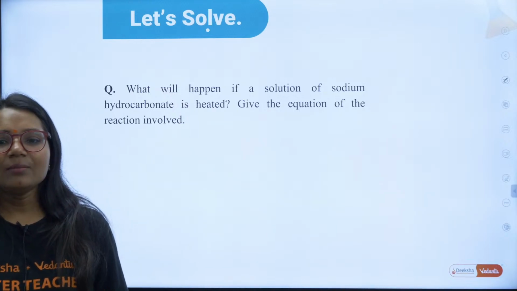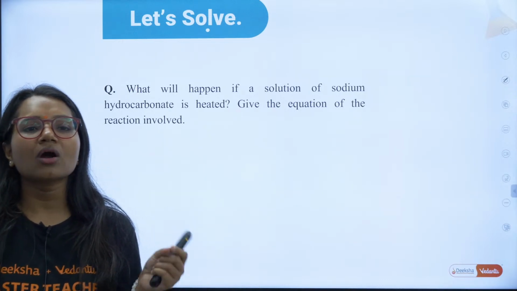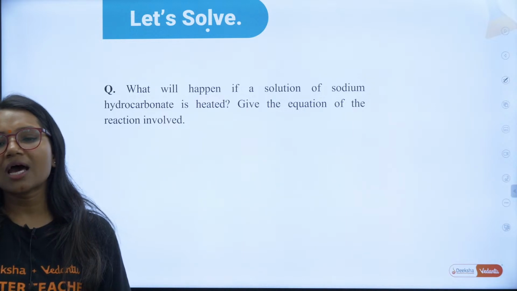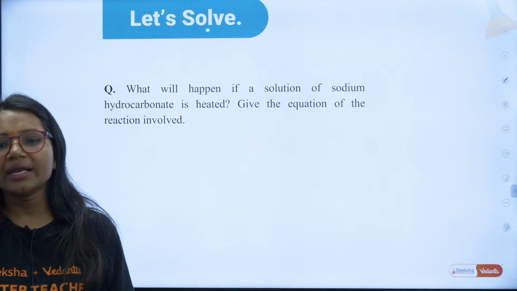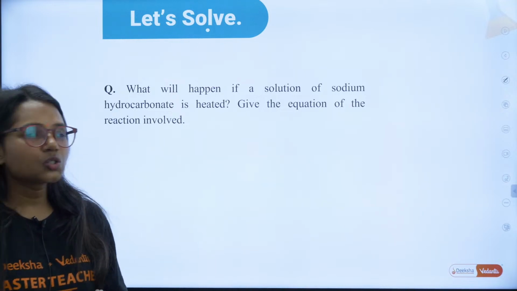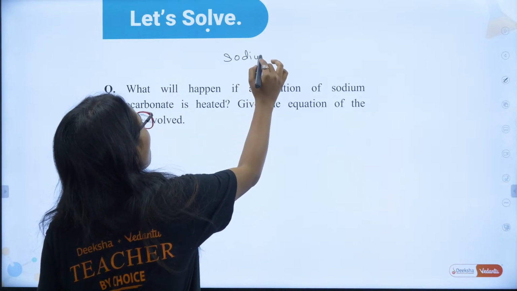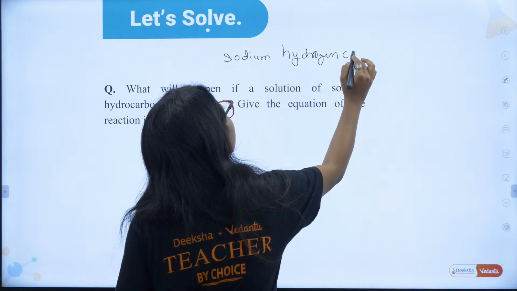Tell me what will happen if a solution of sodium hydrocarbonate is heated. What is the formula? Sodium hydrogen carbonate it should be. Yes. Sodium hydrogen carbonate.